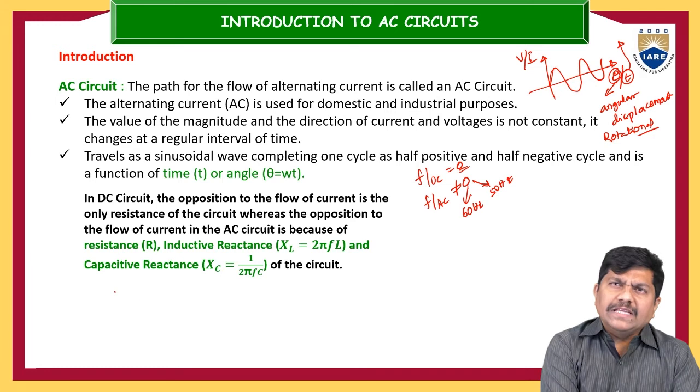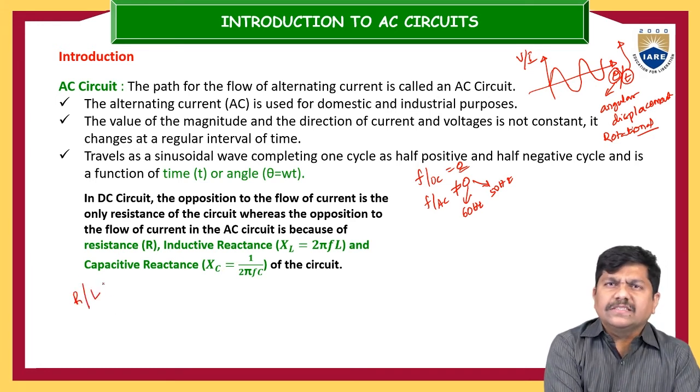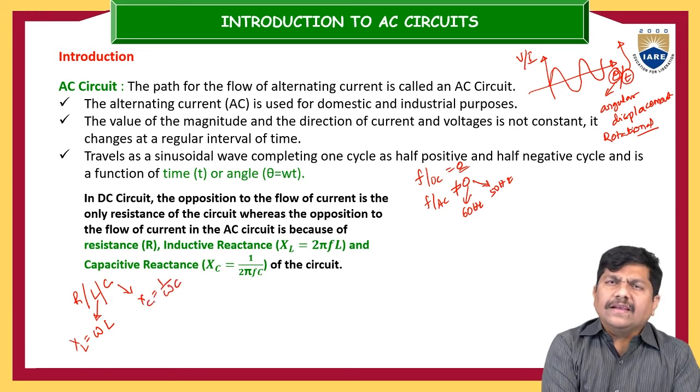Now coming to our passive elements, we have discussed the passive elements, that is the resistance, the inductor and the capacitor. Resistance does not depend on the frequency, but the reactance of the inductor is omega into L, and the reactance of the capacitor, XC, is 1 by omega C. Reactance is one kind of opposition, created by the inductor or capacitor, to the flow of current in an electrical circuit.